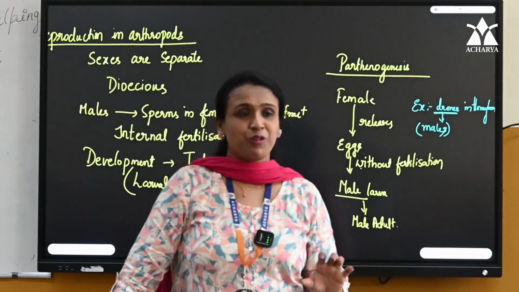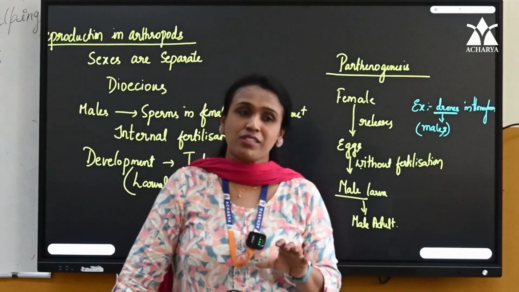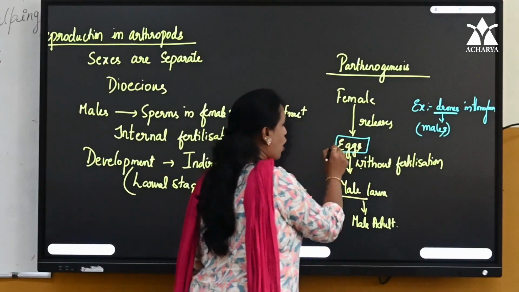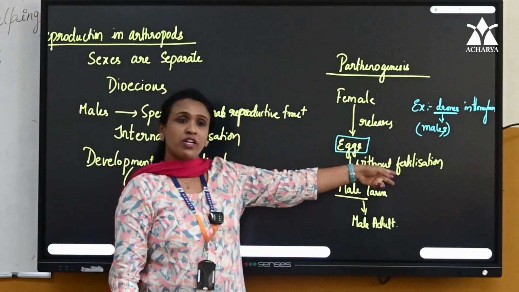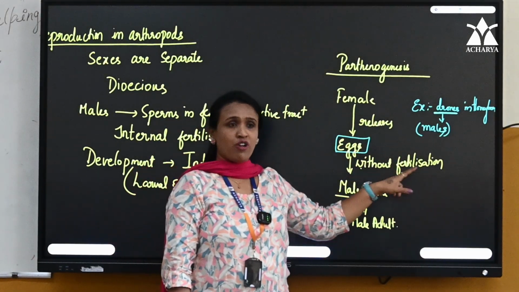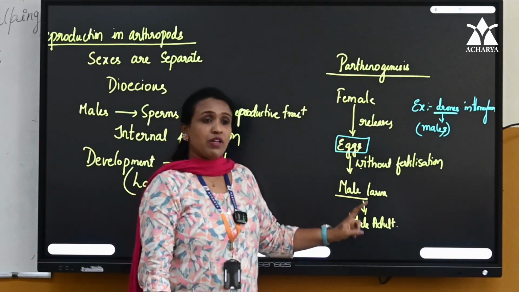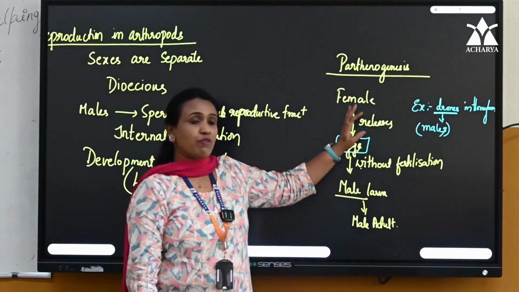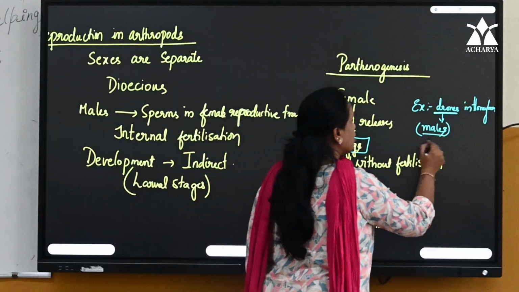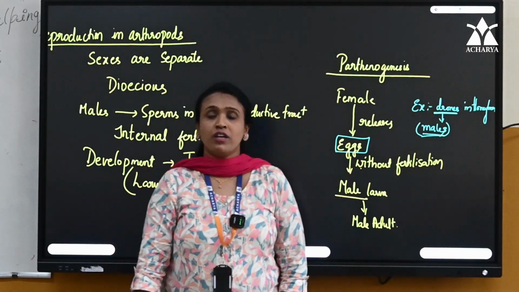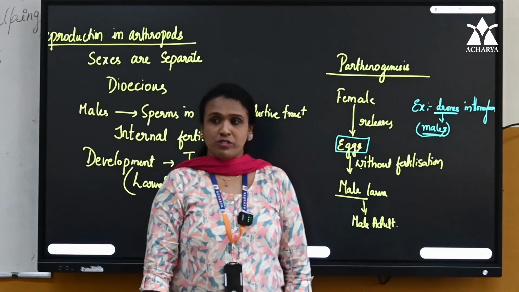For now you just know parthenogenesis means the female will release the egg. These eggs, without any fertilization, without entry of sperm, develop into larva. Larva develops into adult. So that we see in males of the honeybees. For males we have a specific word, what we call, children? Drones.